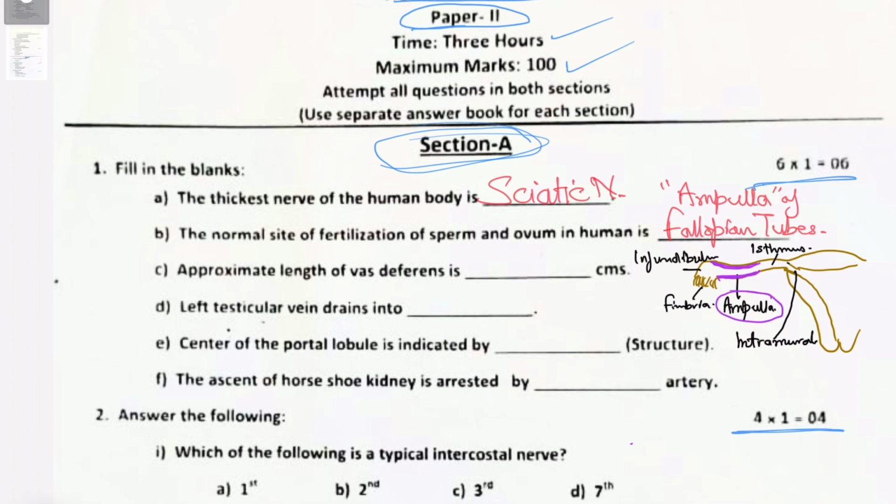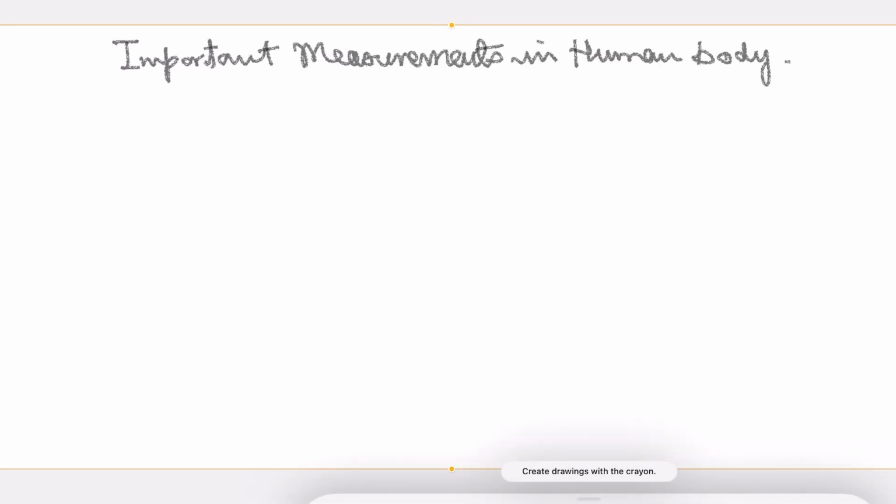Now the next question is C. Approximate length of vas deferens is in centimeters. So remember it's approximate. So the answer will be 45 centimeters. Now for your help in future exams, let me cover the important measurements in the human body. These are a few important measurements which are generally asked in your exams.